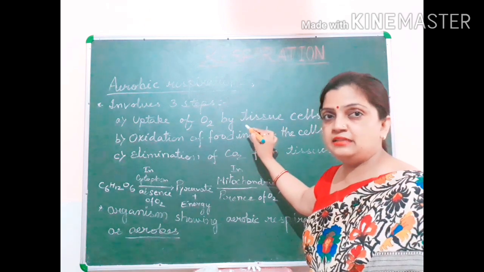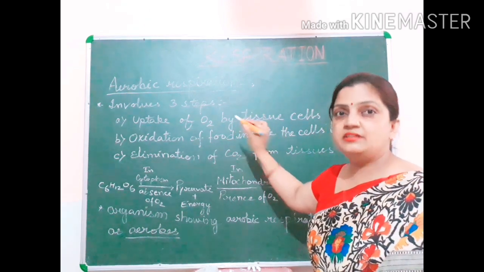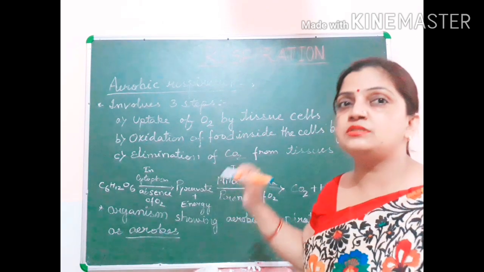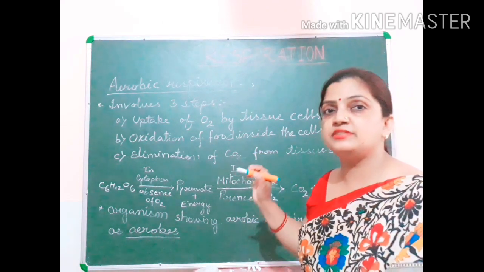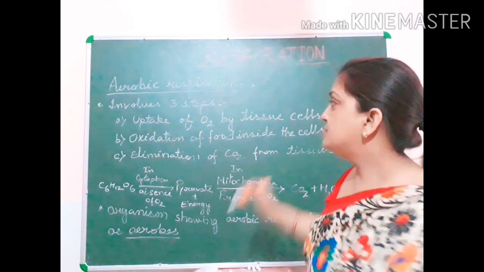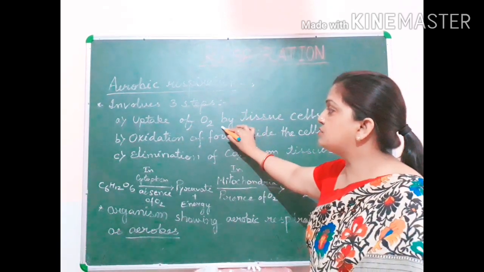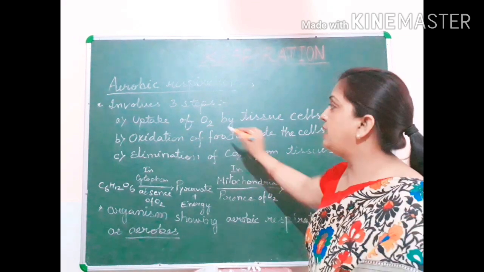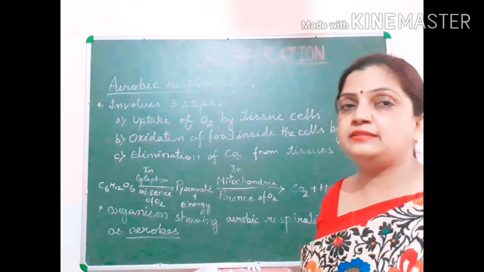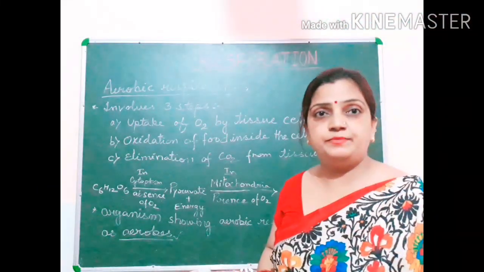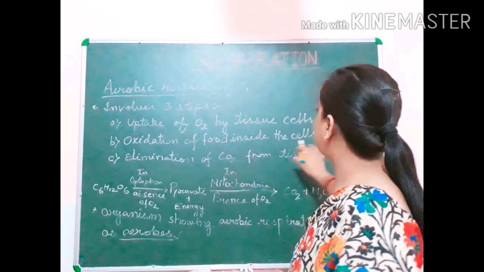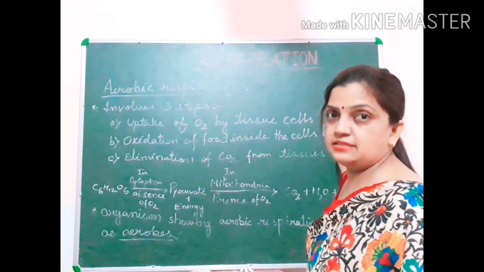Inside the cell, this oxygen will help break down the glucose, the respiratory substrate, the food substance. So when this glucose is burnt with the help of oxygen, when the oxidation process is done, what will happen inside the cells? Oxidation of food inside the cells by the enzyme.